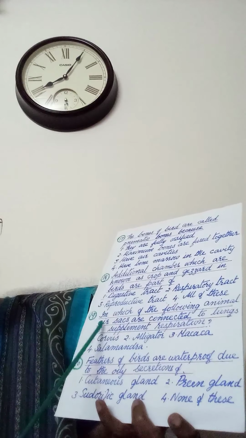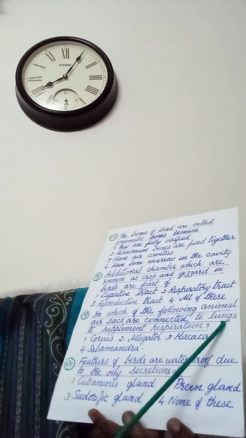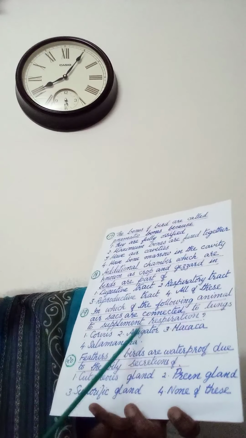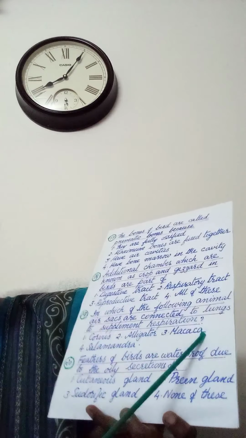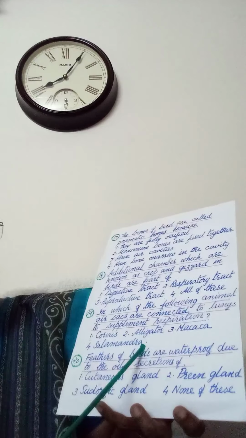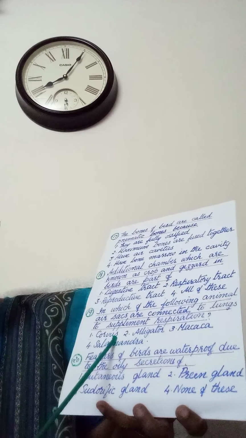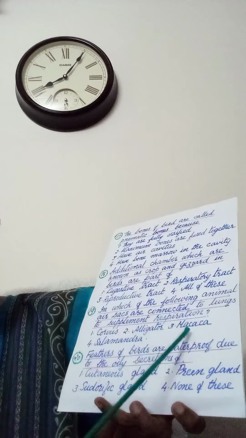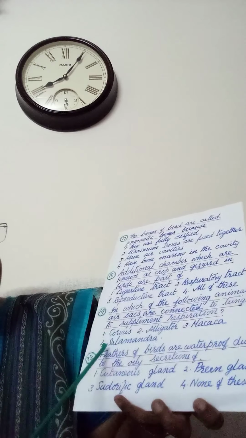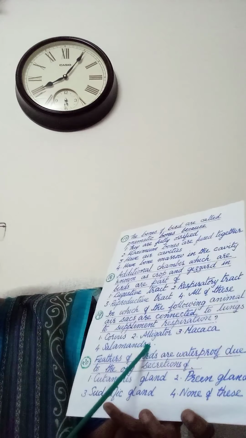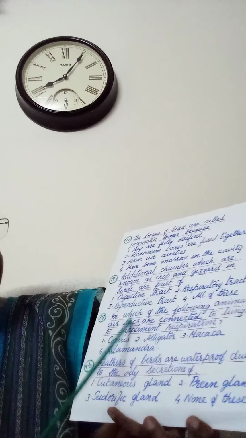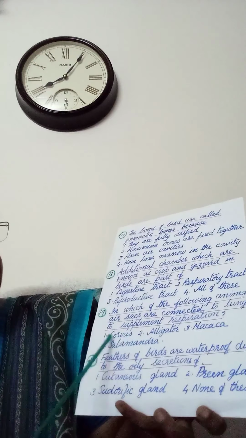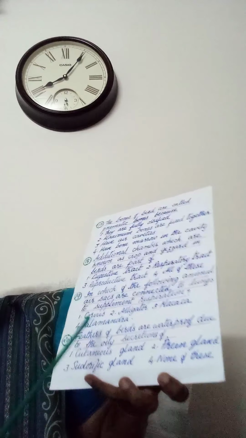Next question. In which of the following animal air sacs are connected to lungs to supplement respiration? 1. Corvus, 2. Alligator, 3. Macaca, 4. Salamandra. Corvus, that is a crow. So answer will be 1. Crow. The Macaca meaning monkey. Salamandra, that is a tailed amphibian. So here air sacs connected to lungs to supplement respiration. Answer 1. Corvus.